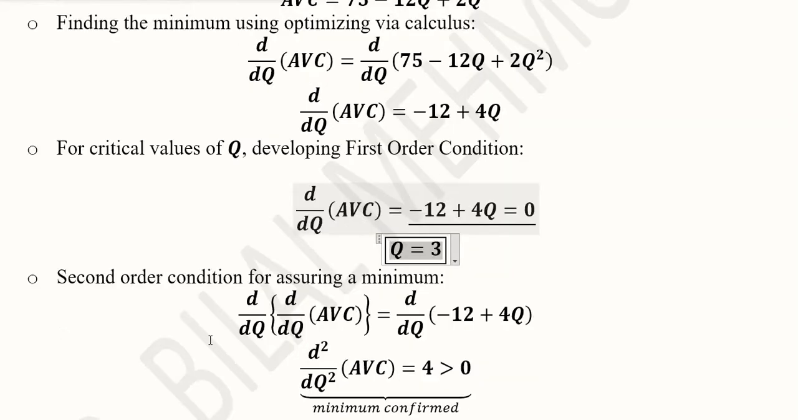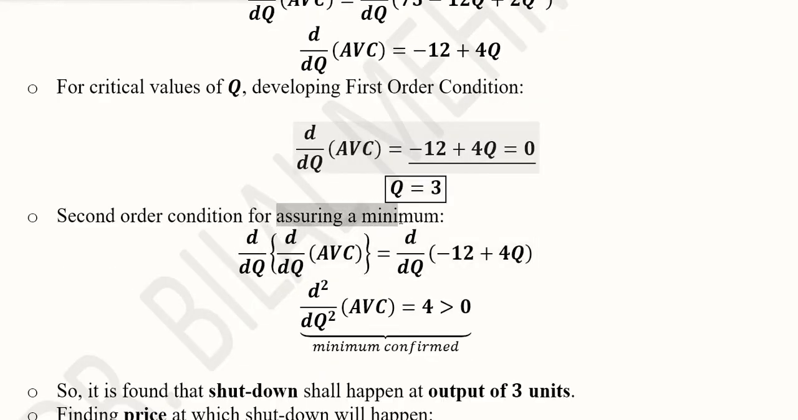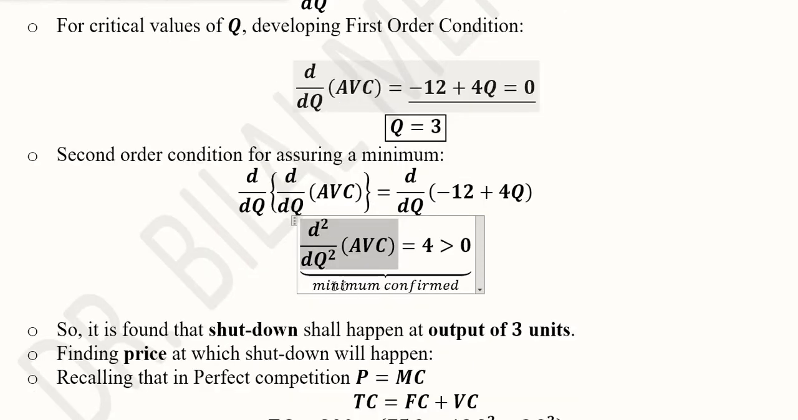Now the second order condition, in order to assure that we are at a minimum and not at a maximum, we take the second order derivative, and that gives us the answer 4, which is a positive value, and a positive value in the case of a second order derivative verifies that we are at a minimum.